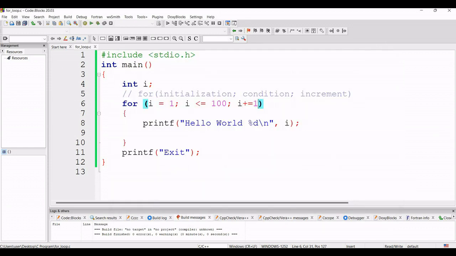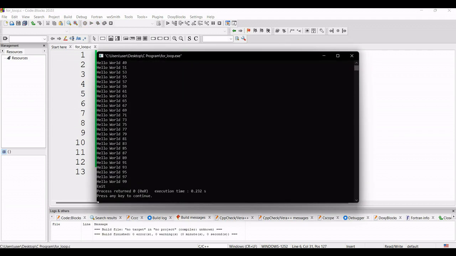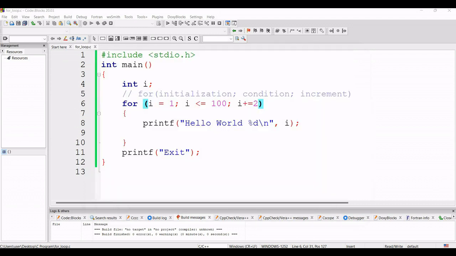So if instead of 1 I just give here 2, at that time the hello world will be printed 50 times, because for 1, then 3, then 5, then 7, then 9, in this way 99, and after 99 it will be 101. So it will make the statement false, and come outside the loop. So we can also increment it by, suppose, 50. So it will print it 2 times.